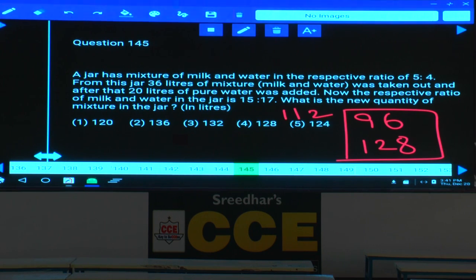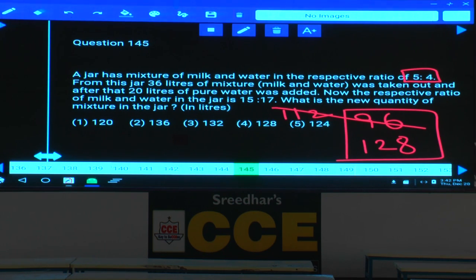112. Correct. Initial ratio between milk and water should be 5:4. Total should be 9 parts. Is 112 a multiple of 9? So though you have 96 in the options, that cannot be your answer, because the initial quantity should be a multiple of 9. Once you subtract 16 liters from it, that should be a multiple of 32. Got it?